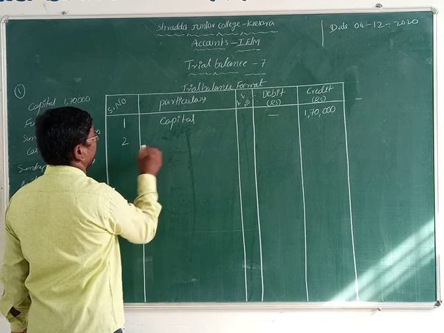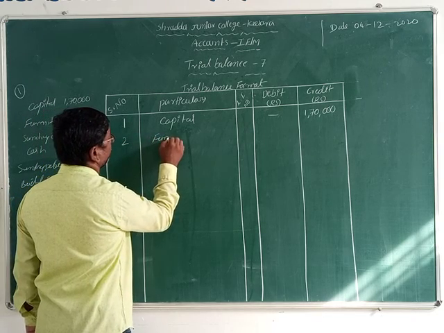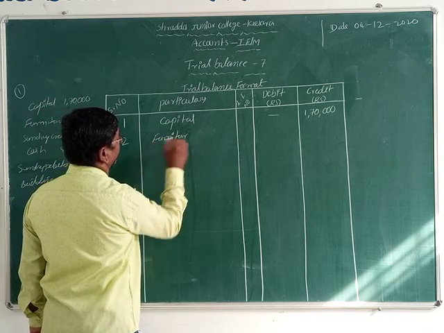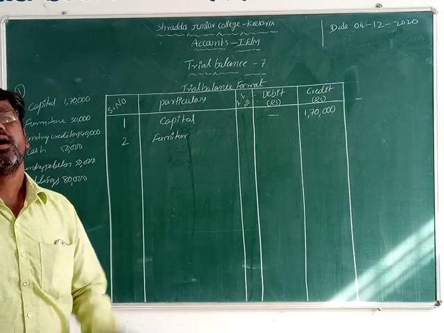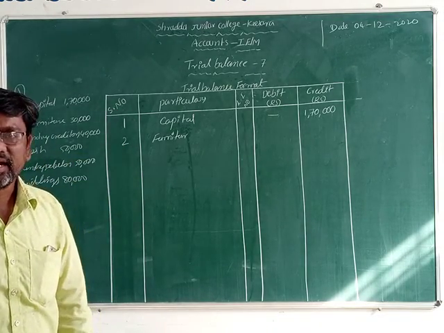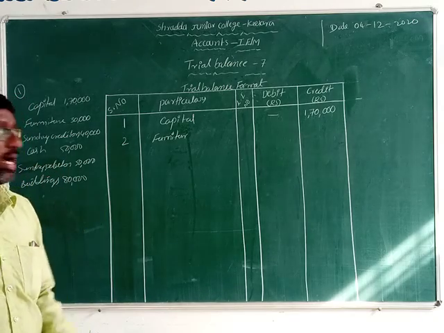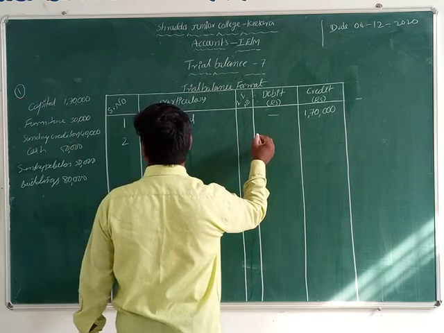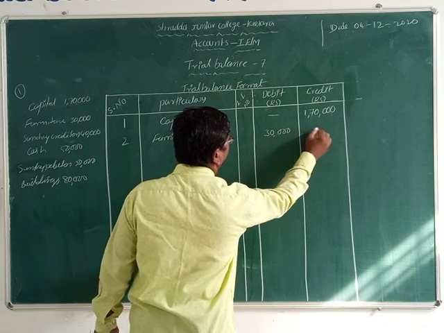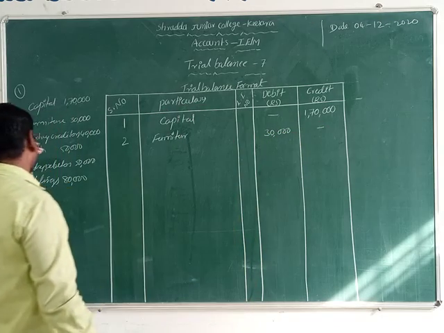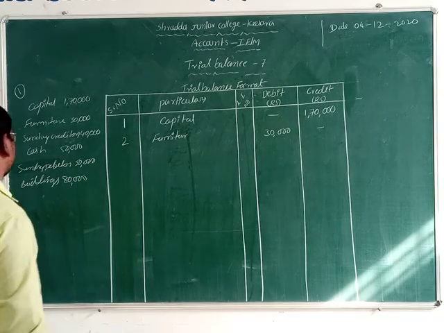Now next one, furniture. Write serial number 2. Furniture is what, students? It is an asset. Assets we record on which side? The debit side. So we write it on the debit side, the amount is 30,000. Now next one given is sundry creditors.